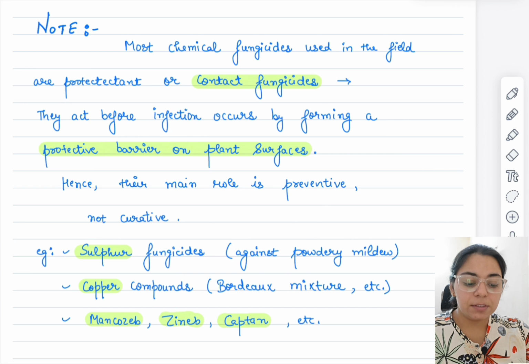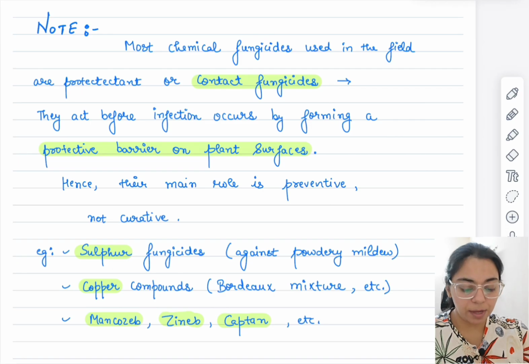Wherever the word contact fungicide or preventive fungicide comes, that simply means that the infection has not yet occurred. The infection, when it comes in contact with the plant, will meet those dusted or sprayed particles of a chemical, and that chemical will prevent the infection from entering the plant by killing it before it enters, okay. So sulfur and copper compounds are the examples, as I already told.